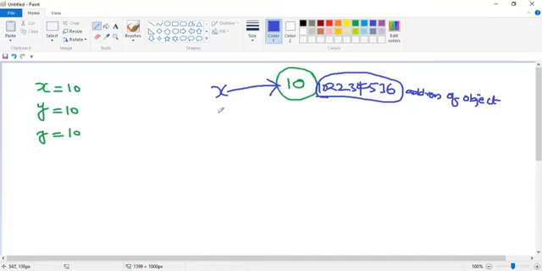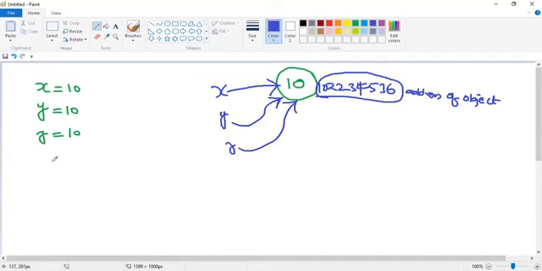No, it won't create a new object. The object already has 10, right? So y is also pointing to the same object. Are you understanding? Yes, sir. Then z is also pointing towards the same object.